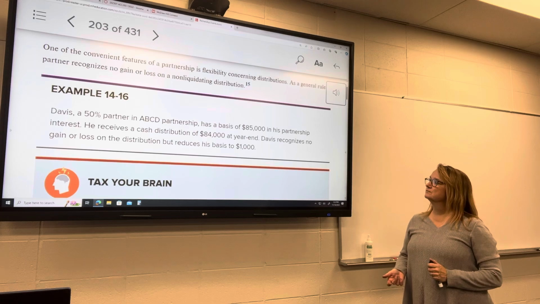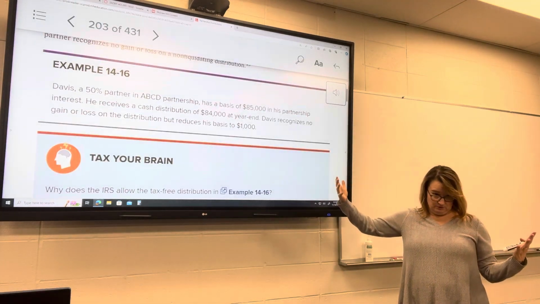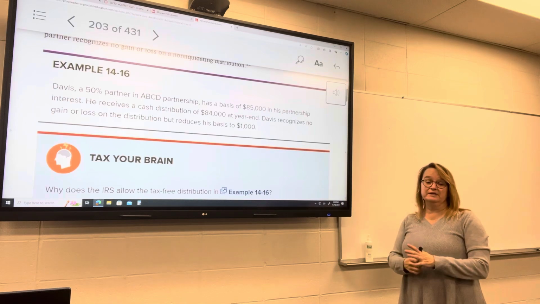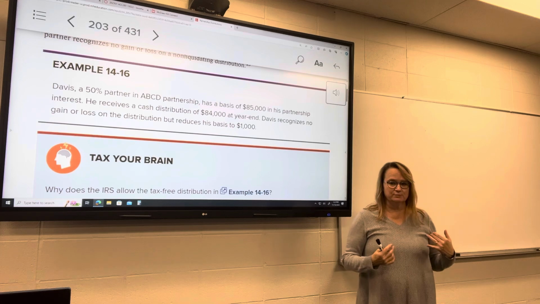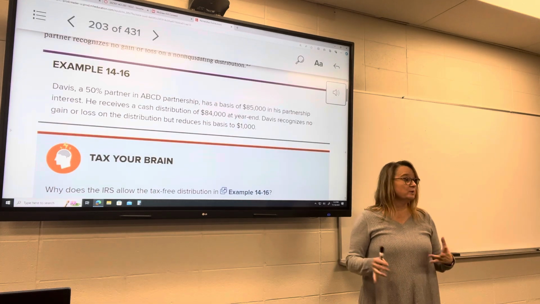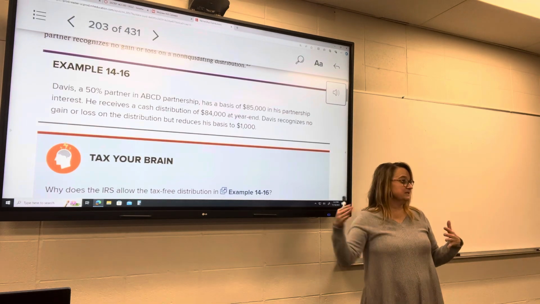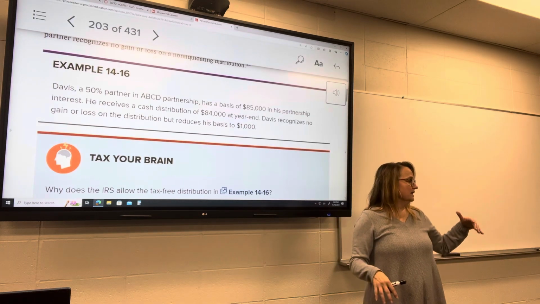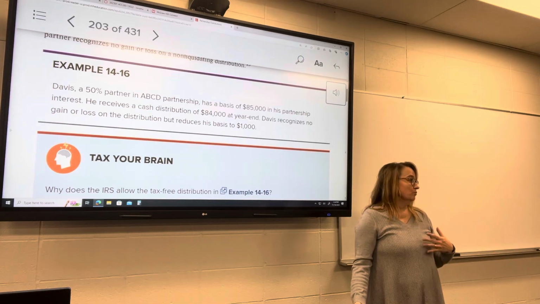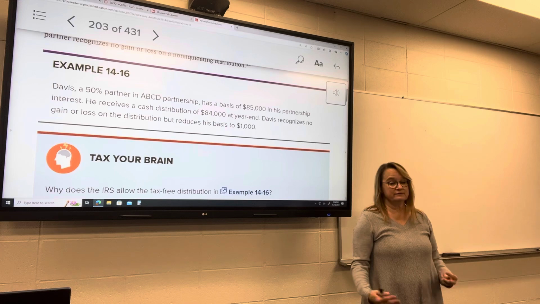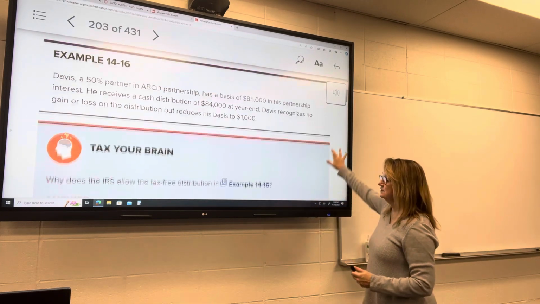All right. He is going to have to pay tax on whatever the income was this year, which the good thing about partnerships is usually those distributions aren't taxable. The bad thing is there are years when you have to pay tax on income you didn't receive, right? But it's increasing your basis. So you've got ordinary income of $50,000, but you didn't get a distribution. Well, you've got to pay tax on that $50,000 even though you didn't get any cash out of it, right? So you're gonna have to come up with that $50,000.